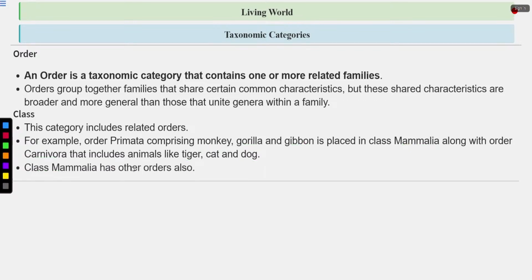Class Mammalia has other orders also, such as Rodentia. Clear? Rodentia, which includes rodents, is also included under Mammalia. Then you have the order Primata also. Then you have the order Chiroptera, which includes bats and many more.